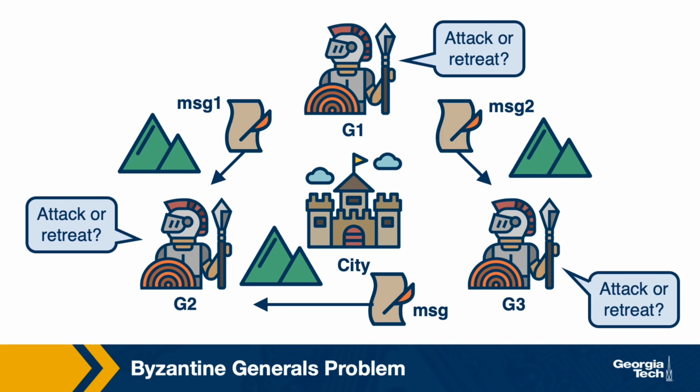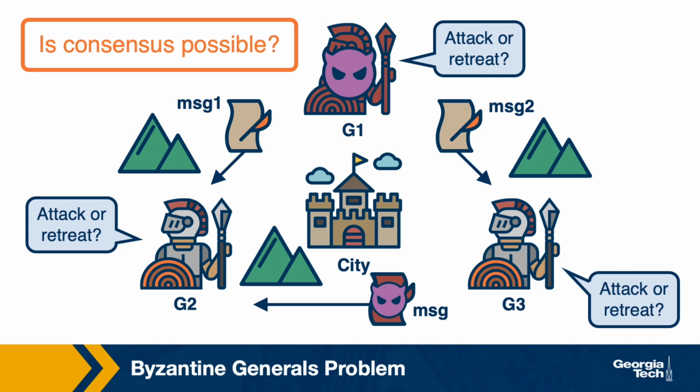The problem is that neither the generals nor the messengers can be trusted. A general may have become corrupt, so may be sending different information, different messages to each of the other generals. Or a messenger may have been compromised along the way. If a sufficient number of messages end up getting corrupted for one reason or the other, when the other generals receive these faulty messages, the generals may reach an incorrect decision regarding the attack plan. The Byzantine generals problem raises the question of how to reach a consensus, meaning how to ensure that a single correct decision is reached, even if there are this type of Byzantine failures in the system.